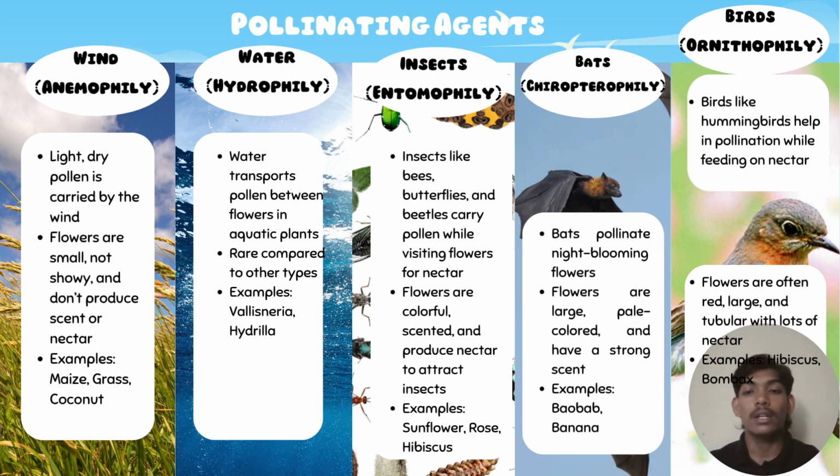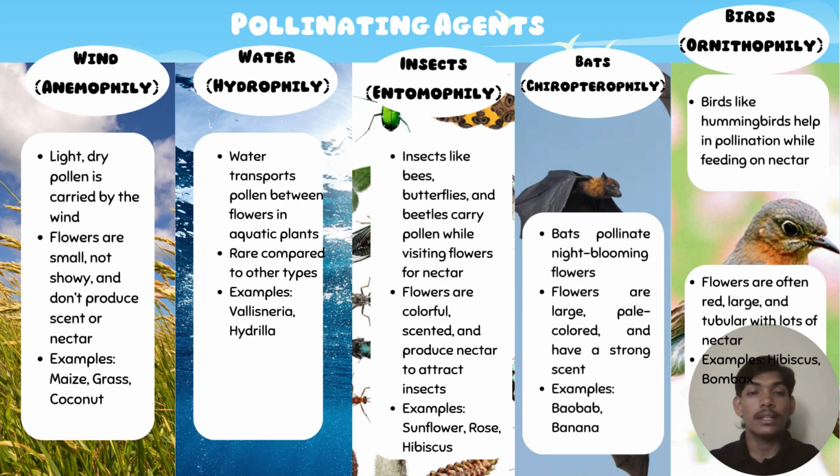Examples: Hydrilla and Vallisneria. Third, insects. Entomophily. Insects like bees, butterflies, and beetles carry pollen while visiting flowers for nectar. Flowers are colorful, scented, and produce nectar to attract insects. Examples: sunflower, rose, and hibiscus.